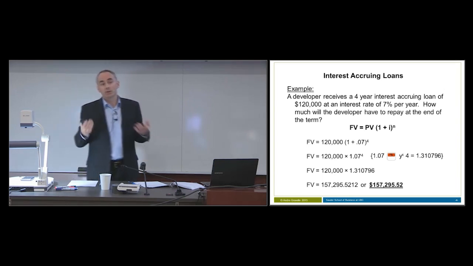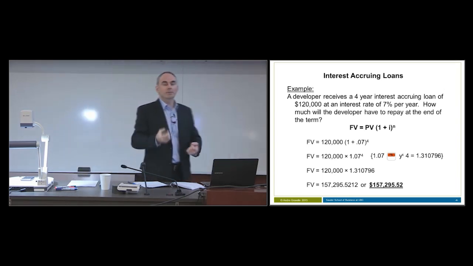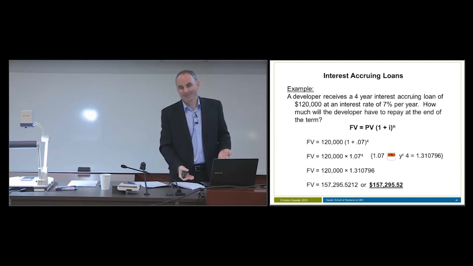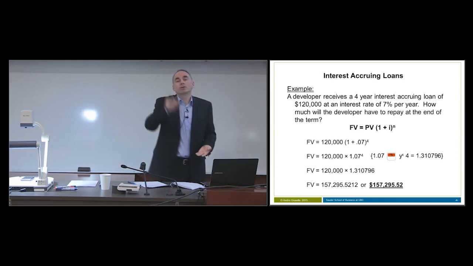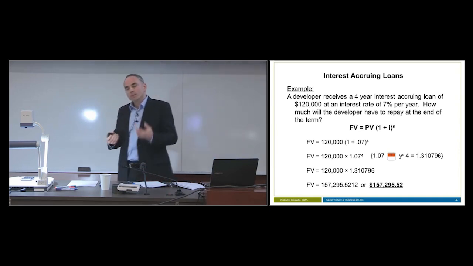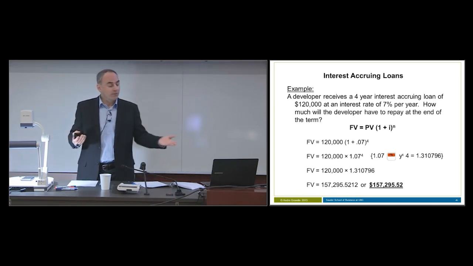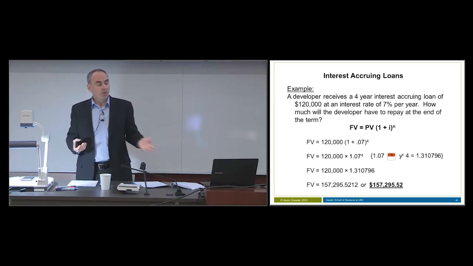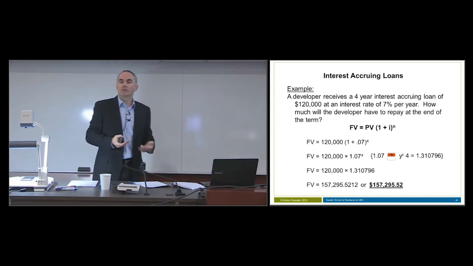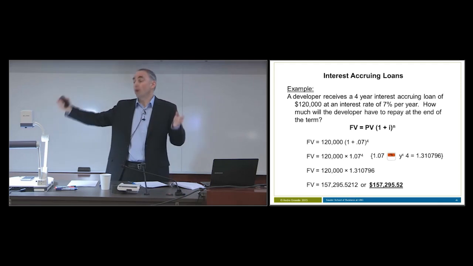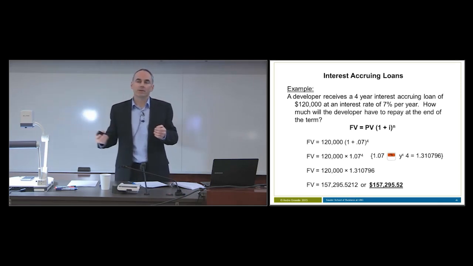So if you had this question on the exam and you were running out of time or didn't have time to do the calculation, if one of the answers on the exam was less than $120,000, don't choose that, right? So we can often predict the direction. Sometimes we can also predict how big, the magnitude. Well, if we go over 4 years in a loan like this, the answer is not going to be $157 million or something that large. So if you've got a number on your calculator that was really large, it probably doesn't feel right.